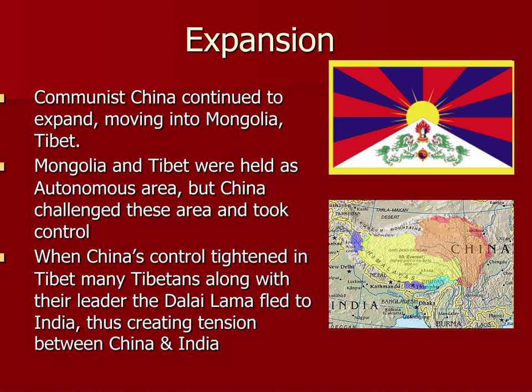Now China wants to expand. The People's Republic of China, Communist China, moves into Mongolia and Tibet. Those of you who've heard about the Dalai Lama, he is forced to leave Tibet because of the Chinese invasion. So the Chinese are controlling that. Since China has a border here, here's Tibet, here's India, here's China, the Dalai Lama goes into India. Now you have tension between China and India, which still exists today.